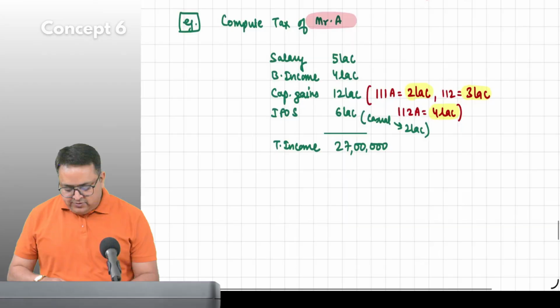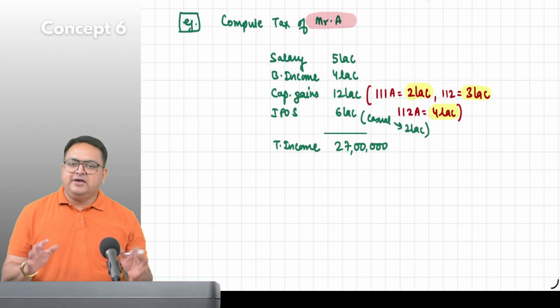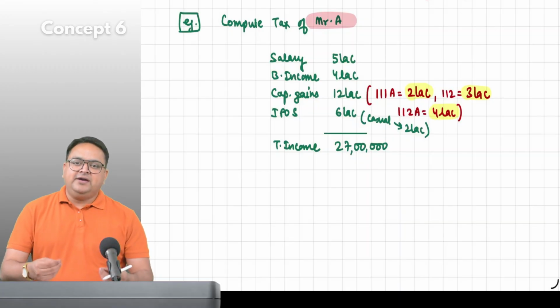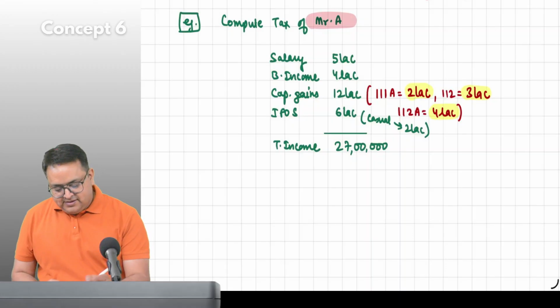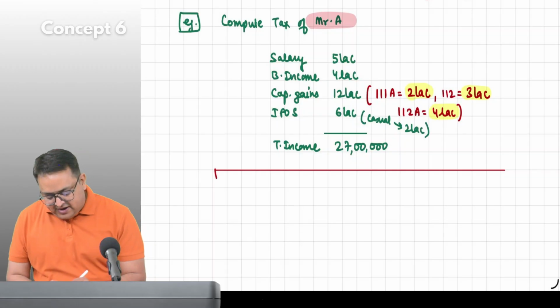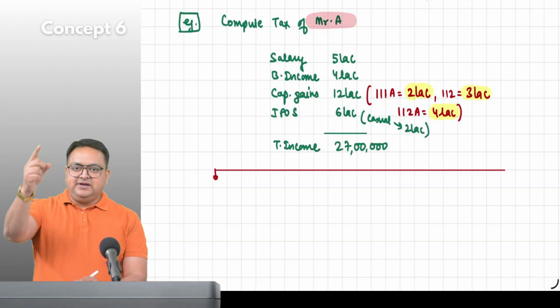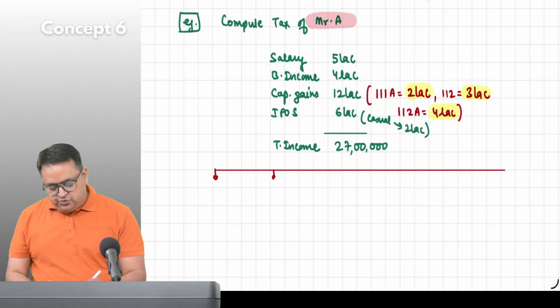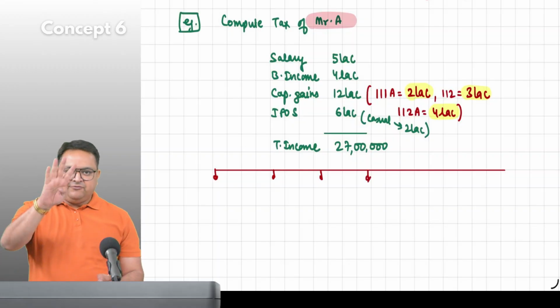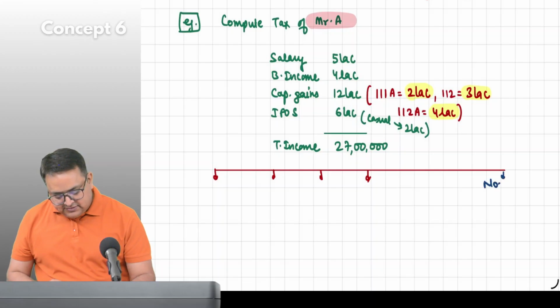Okay. Now, guys, step by step, now it will become very easy. It will become a cakewalk. After one or two examples, you will find it will become a cakewalk. Now, guys, first of all, whenever I ask to compute the taxes, your mind should go to special income first. We have 4 special incomes, and the other is normal income.